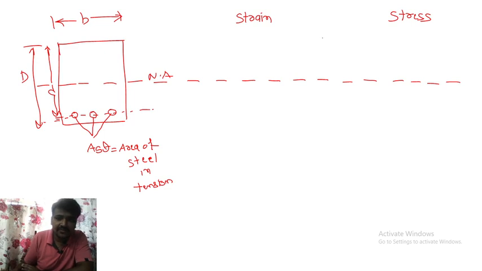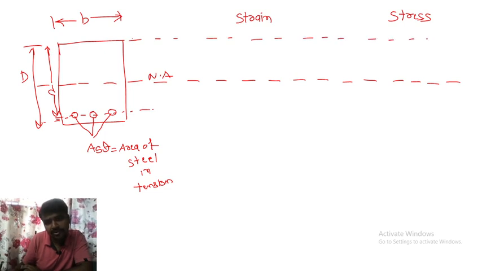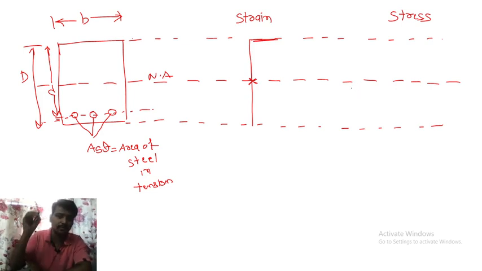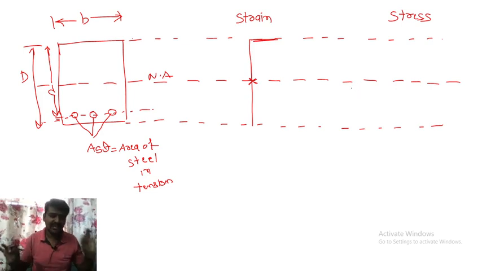Now if you want to draw the strain diagram, please be careful and understand very clearly. I will draw these dotted lines so that you can understand easily. From the top I am taking these lines, and from the bottom also I will draw one line like this. Now at the neutral axis, the stress and strain should be zero. This point is very clear.